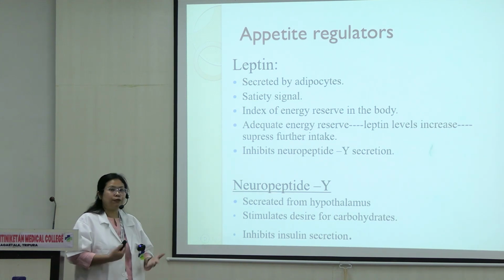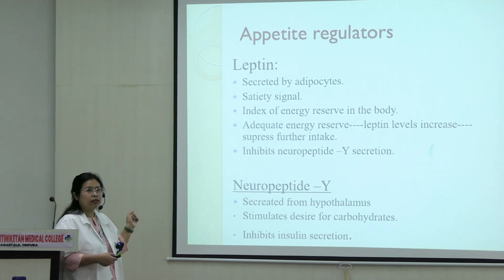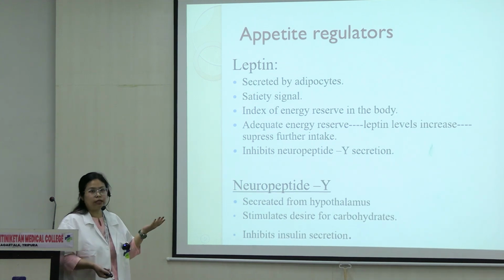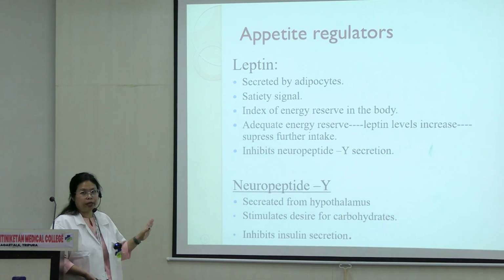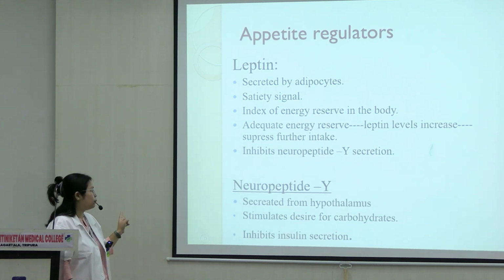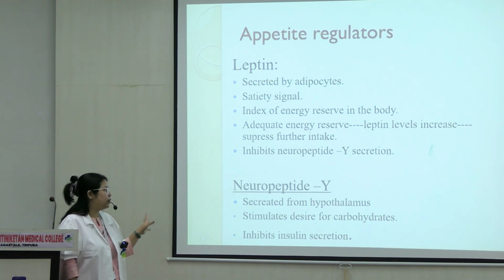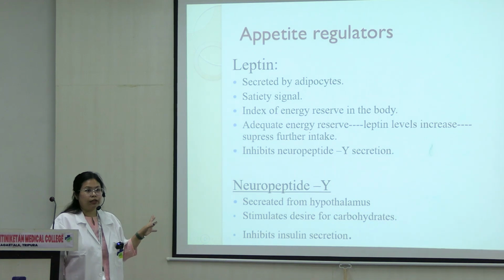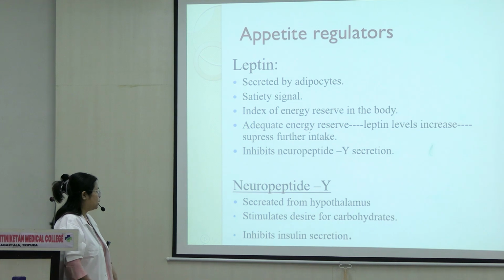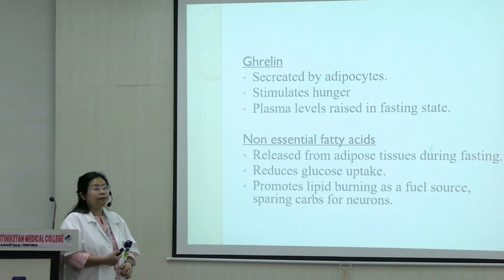So when the body is fed, when there is enough energy in the body, leptin gets activated, increases in number, goes to the hypothalamus, tells them that please stop making neuropeptide Y. Okay, it stops the appetite. Then comes neuropeptide Y. This is secreted from the hypothalamus. Okay, this stimulates the desire for carbohydrates. So when you want to eat carbohydrates, understand that this peptide is being used in your body. This inhibits insulin secretion.